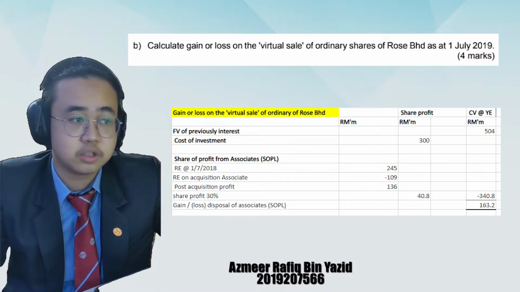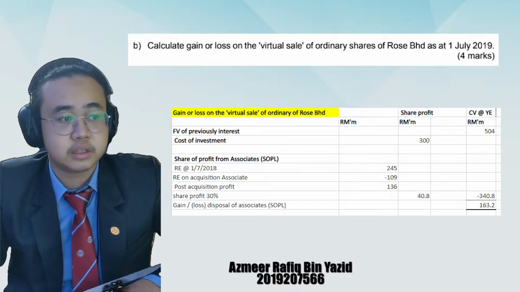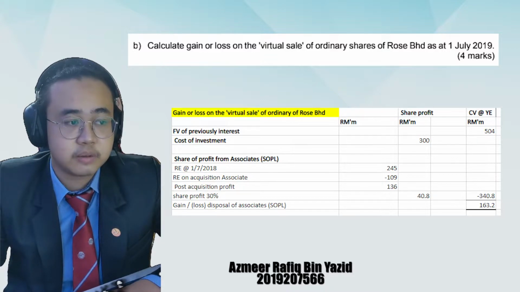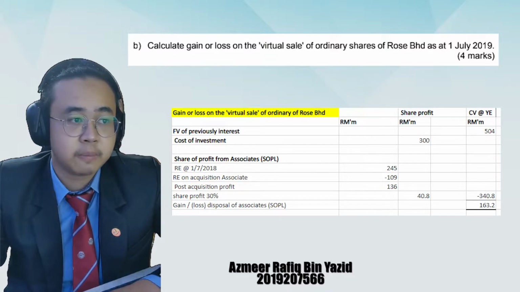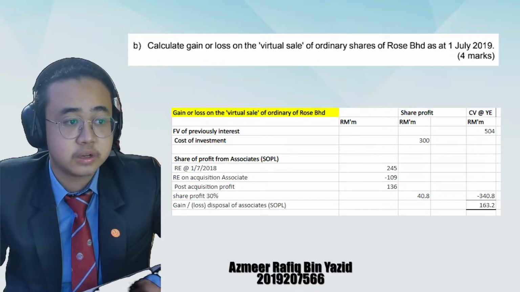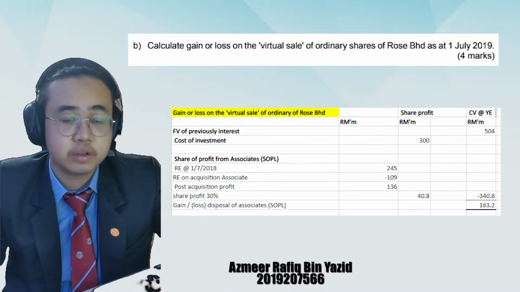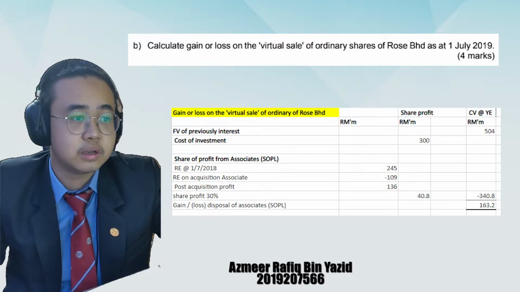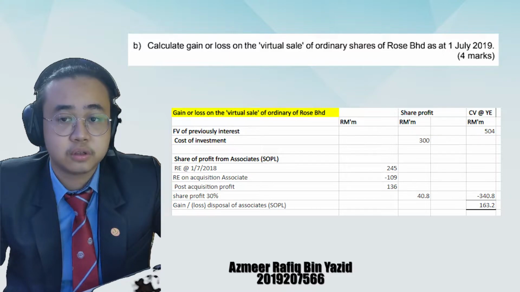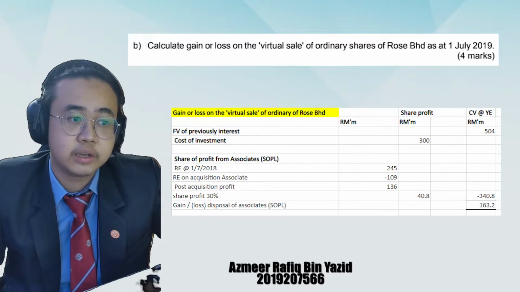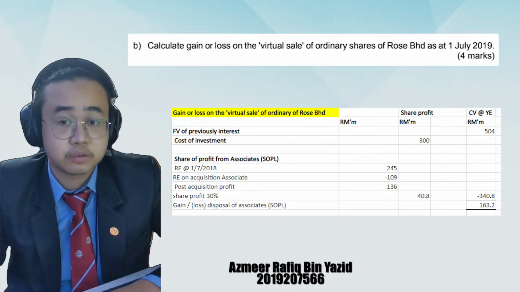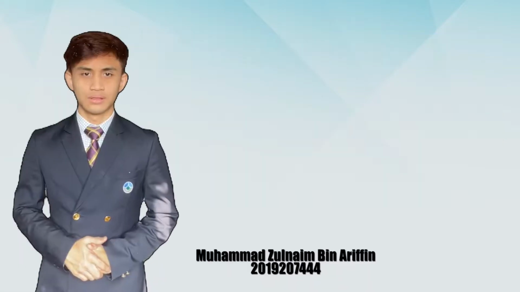And we get the post-acquisition profit of 136 million, and we need to multiply it by the share of 30%, which gives 40.8 million, and we add the cost of investment, which is 300 million, and we get 340.8 million. And for the fair value of the previously held interest, we need to subtract the amount that we got earlier, which is minus 340.8 million, and we get the gain on disposal of the associate, which is 163.2 million, and we need to transfer it to the statement of profit or loss.